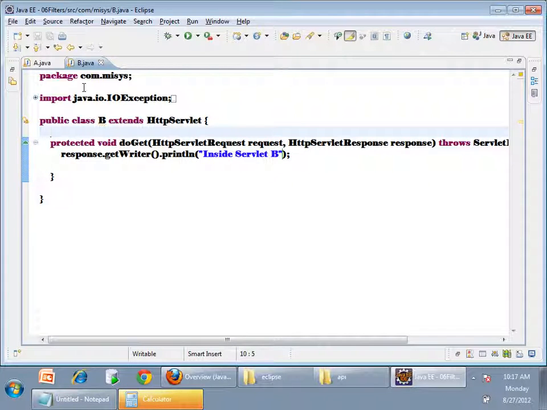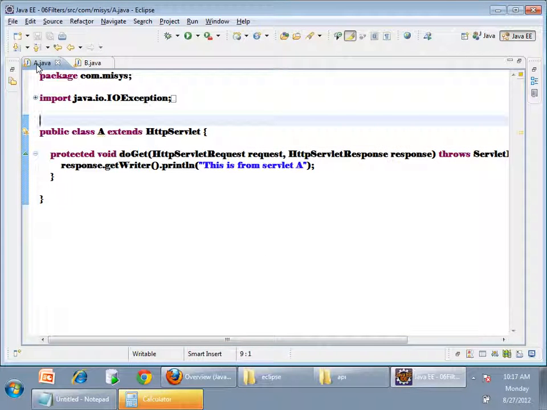Now I want to write a filter which will filter the requests to servlet A.